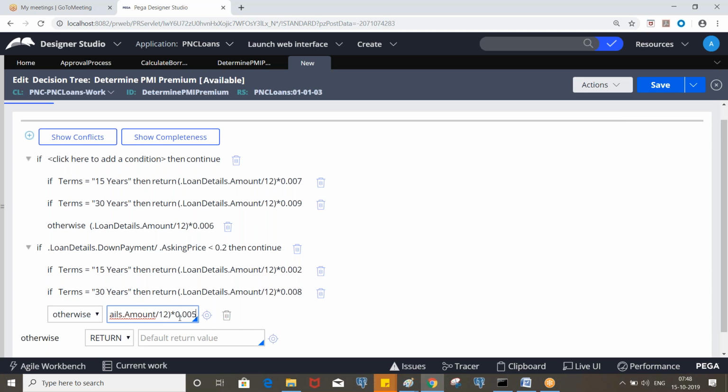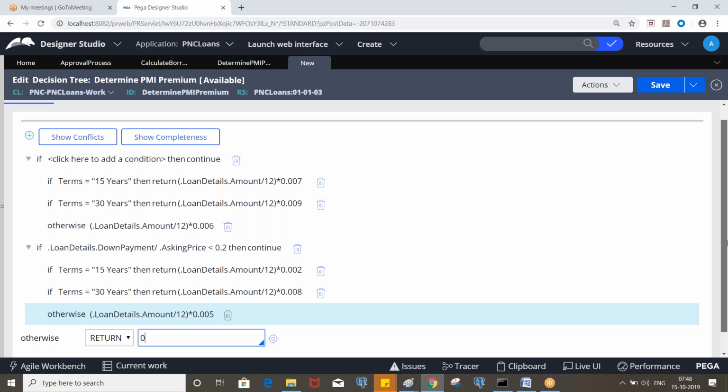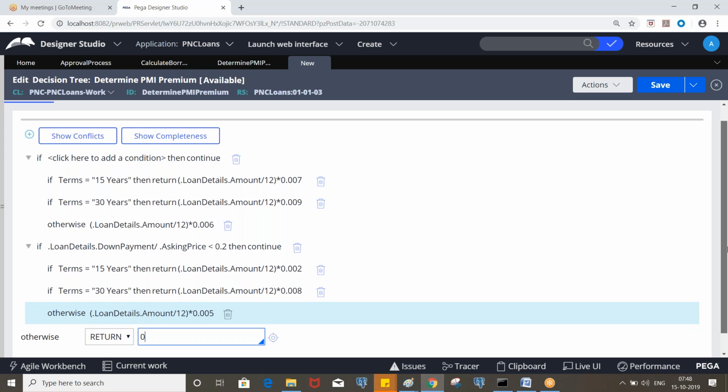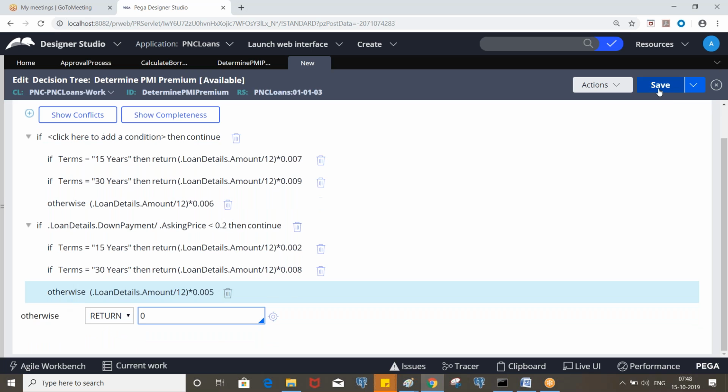Okay. Otherwise, that means if it is not less than 10% and 20%, it will go otherwise, but it will never happen, because we are already putting the condition in the decision that it is less than 20, right? But you can define otherwise for this.